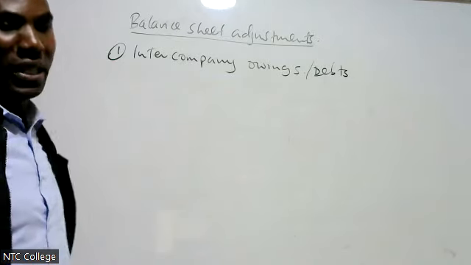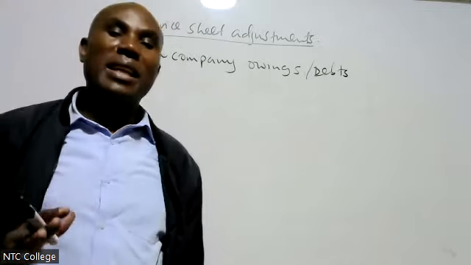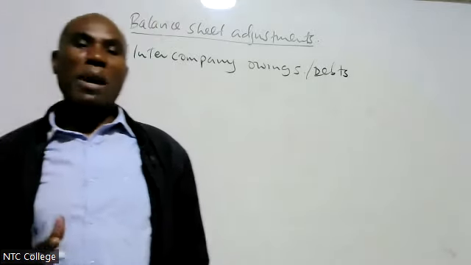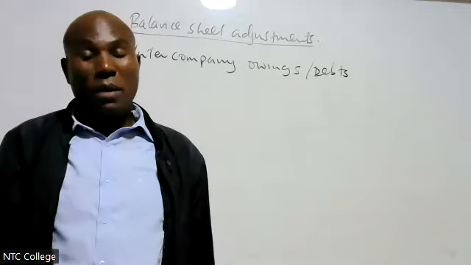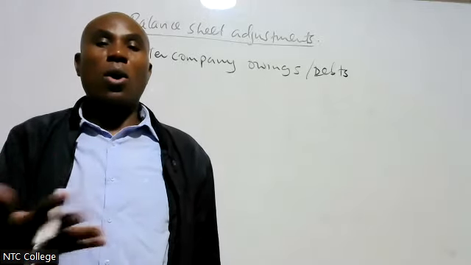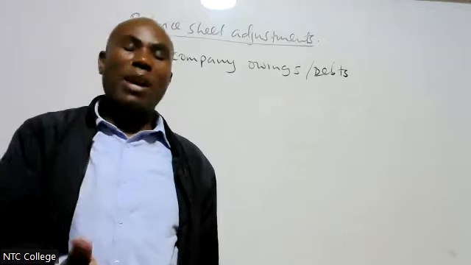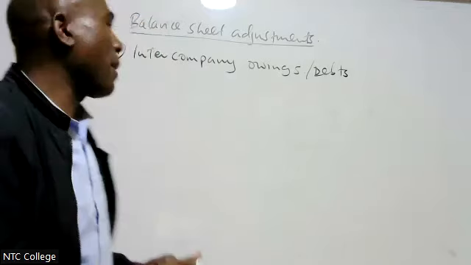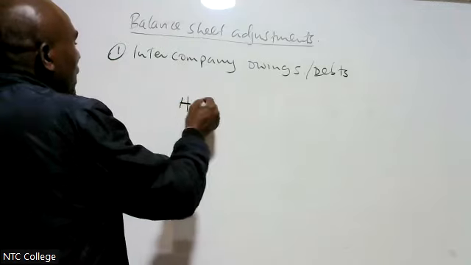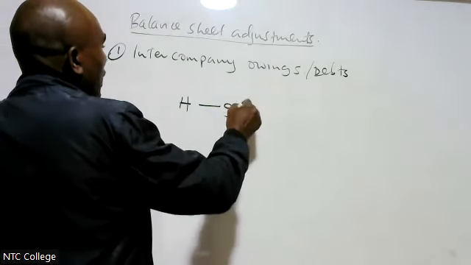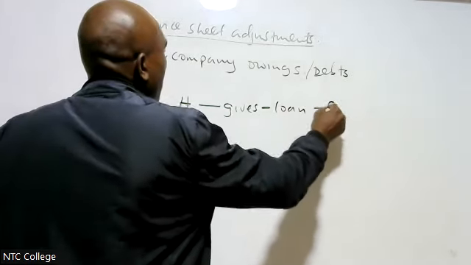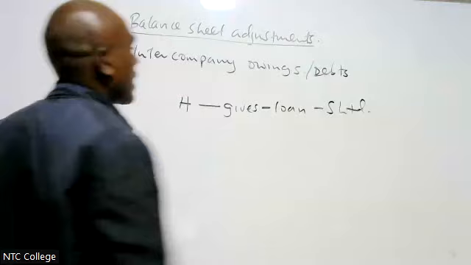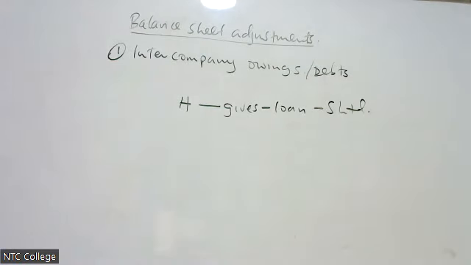Therefore, intercompany owings is where one group member owes some amount to another group member. Like, for example, I have H. H has given a loan to S Limited.